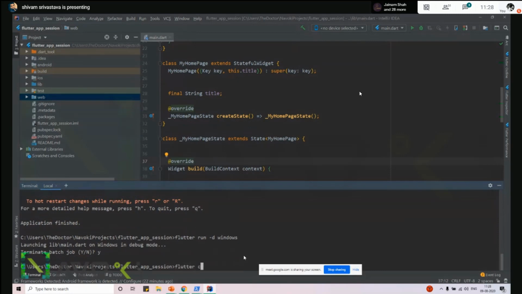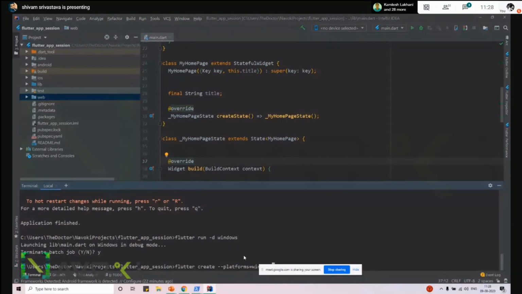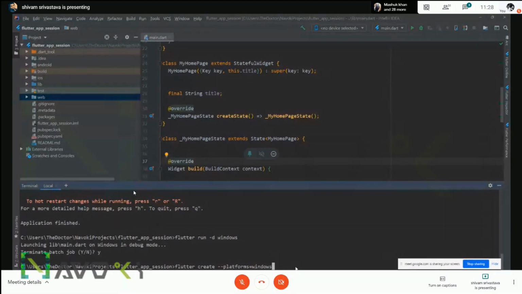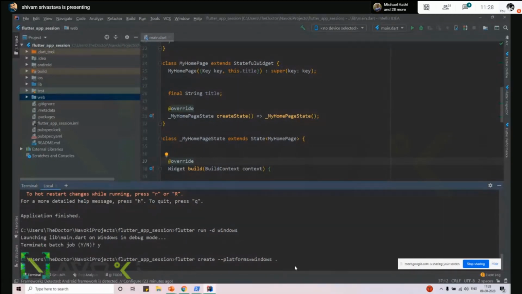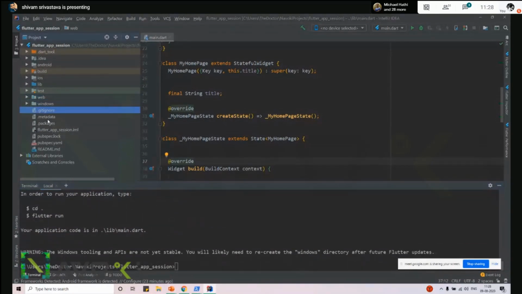We need to add Flutter support to this project. Now you can see a Windows folder is created here.